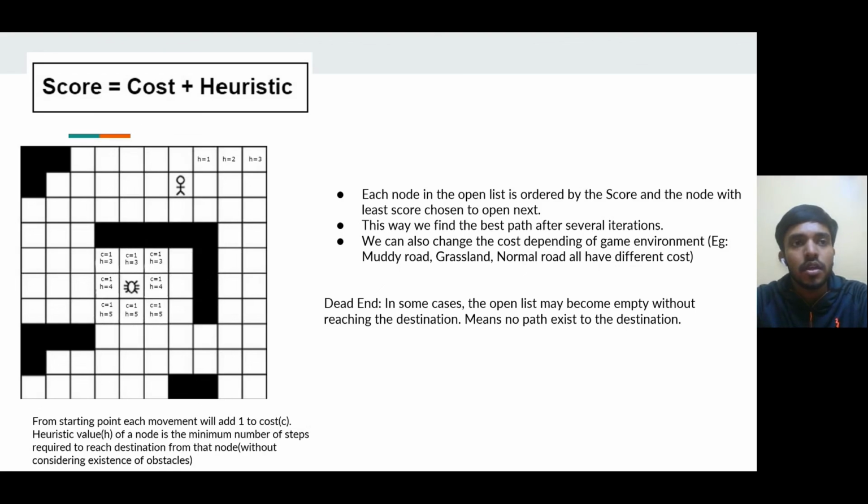If we come into a situation where the open list is empty without reaching the destination, we can conclude that no path exists. It is a dead end. In games, generally, the cost of each step in a different direction may have a different value because, for example, on a normal road it will take less cost, but on a muddy road it takes a lot of effort to move, so the cost will be higher.